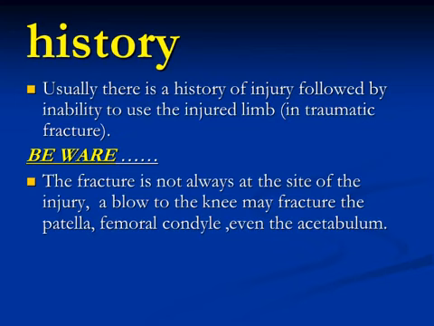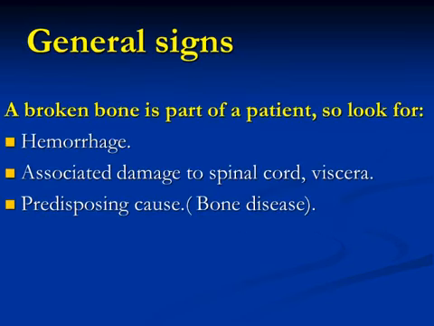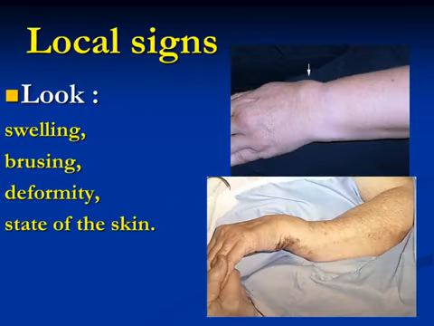A blow to the knee may fracture the patella, femoral condyle, and even a general sign. A broken bone is a part of the patient, so we must look at the patient in general. We must check the vital signs, for internal bleeding, for associated damage to the spinal cord, and also we look for a predisposing cause in bone disease.